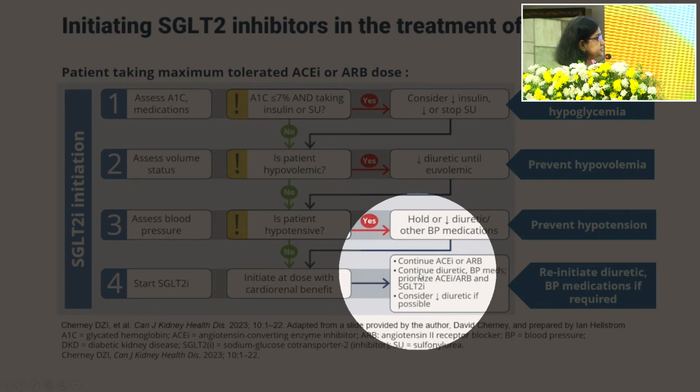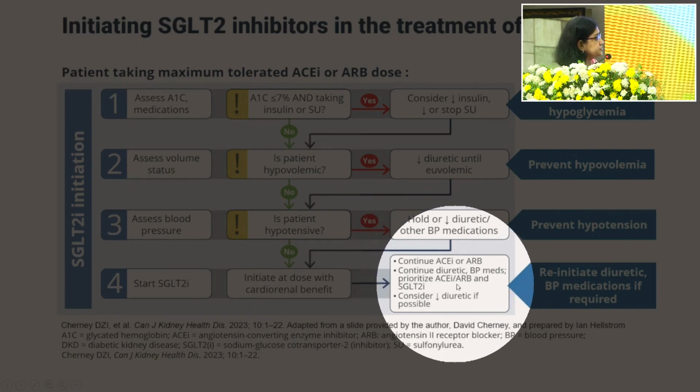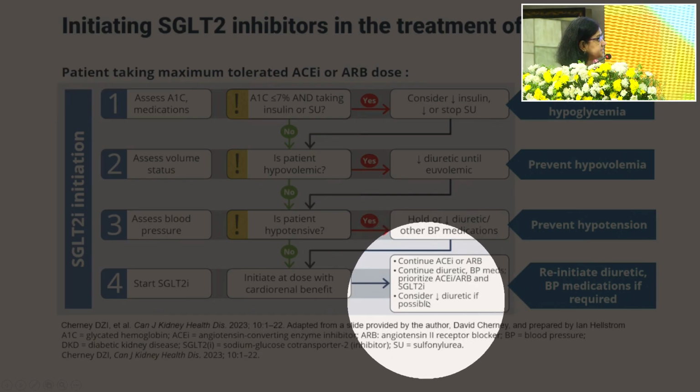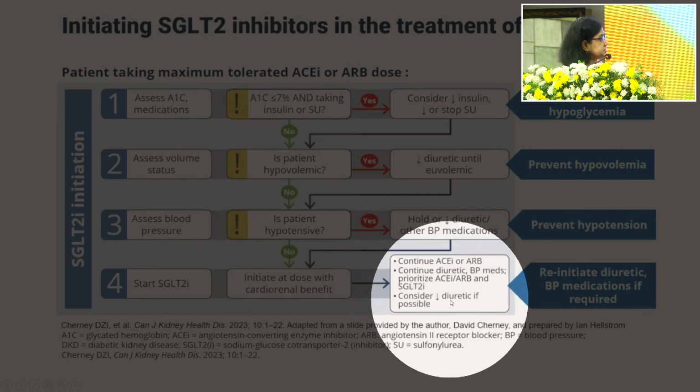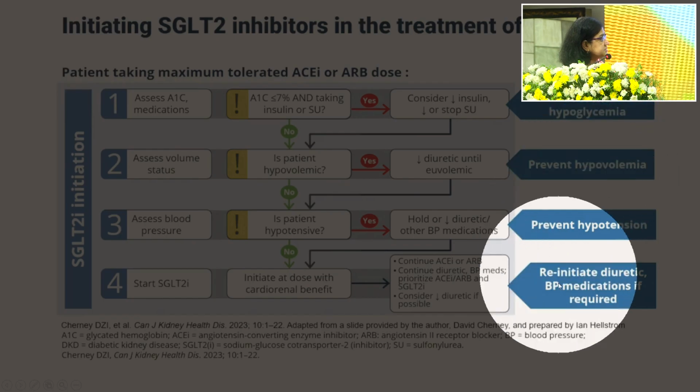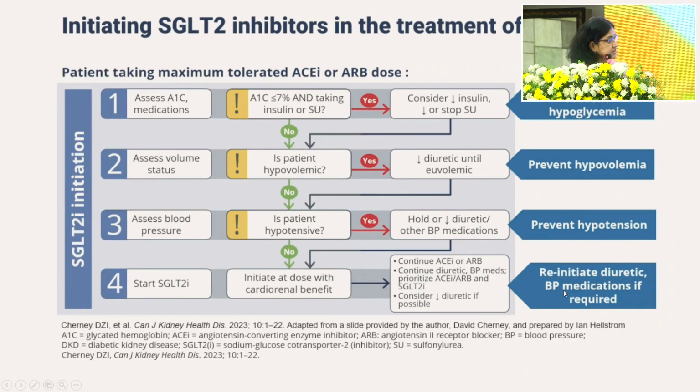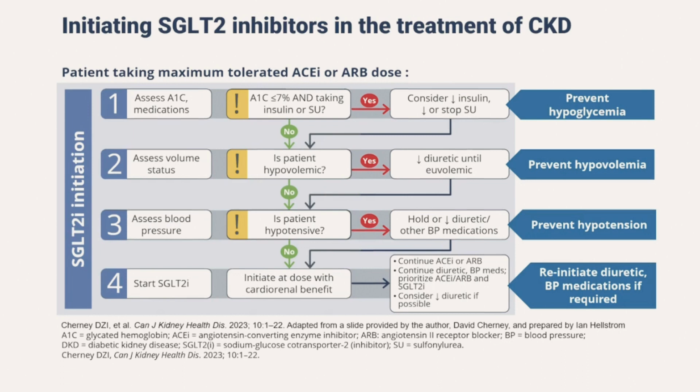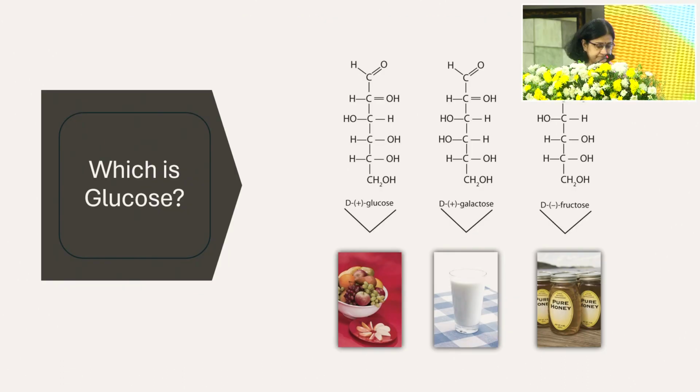We have to continue the ACE inhibitor and ARB. We have to continue blood pressure medications. We have to prioritize ACE inhibitors, ARB, SGLT2. If at all, we consider reducing the diuretic to prevent these hypovolemic effects. If their BP permits it, then you can reinitiate.